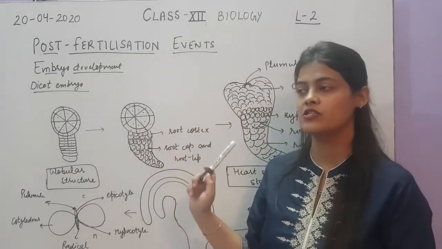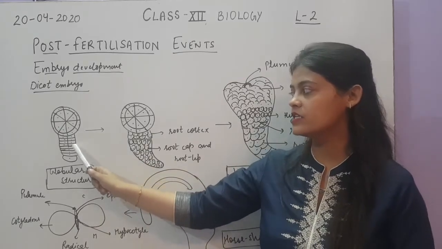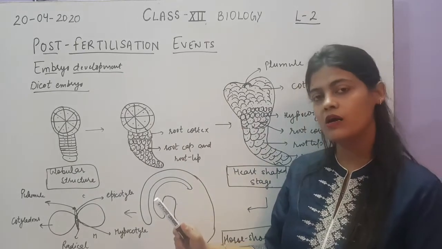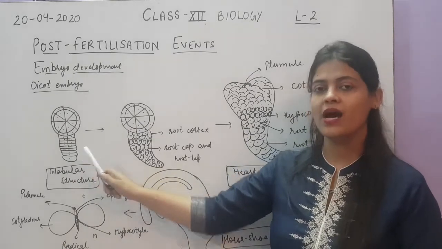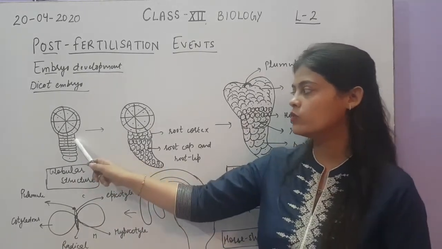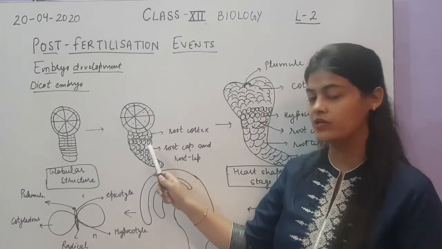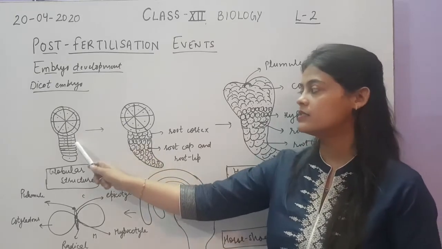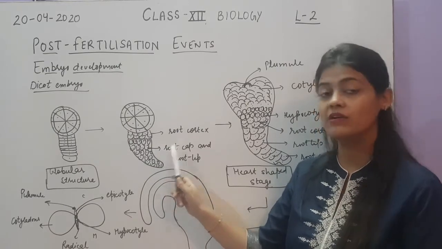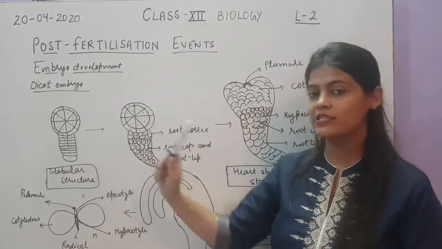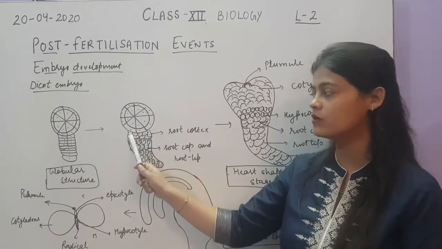Now let's see how this structure will be formed. Now if you see, this part will just help to embed into the endosperm, so this part we will not take up. Now the further development will take place in the hypophysis part. The lower two layers of cells will form the root cap and root tip. This structure will be formed by further mitotic division of the lower two cells. So the lower one will form the root cap, and the upper one will form the root tip. Now the upper two cells of the hypophysis that were forming the future root cortex will also undergo division to form the root cortex.